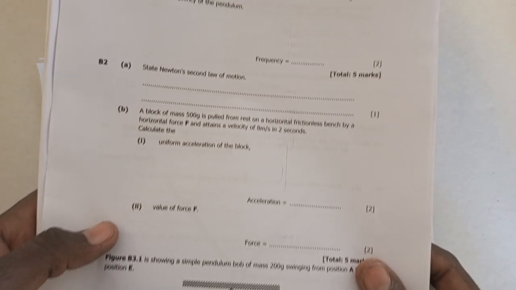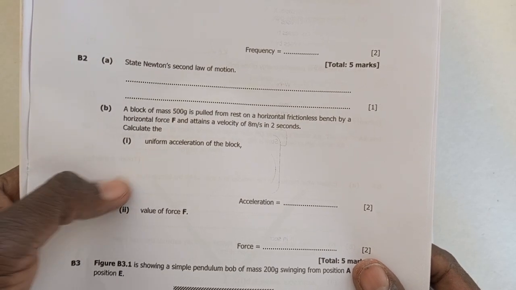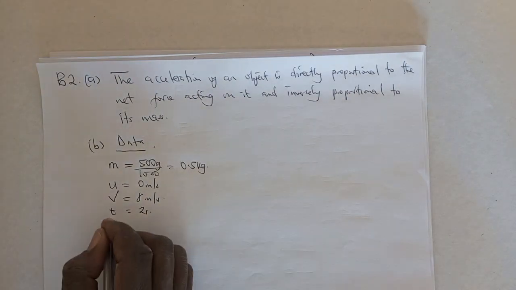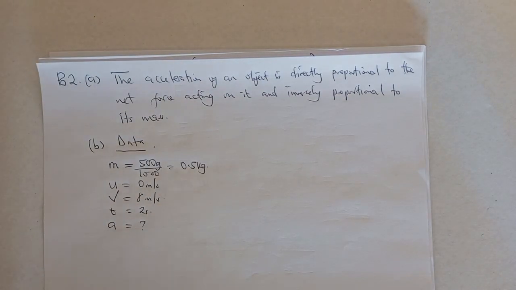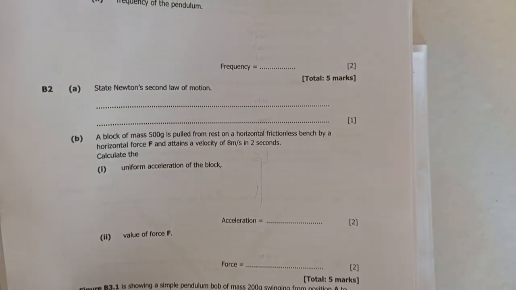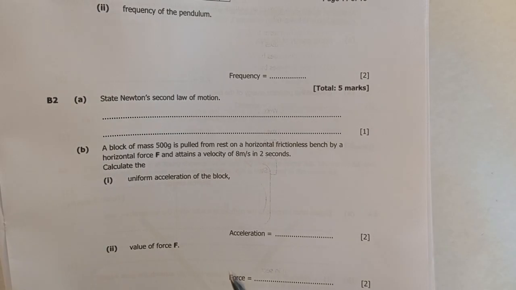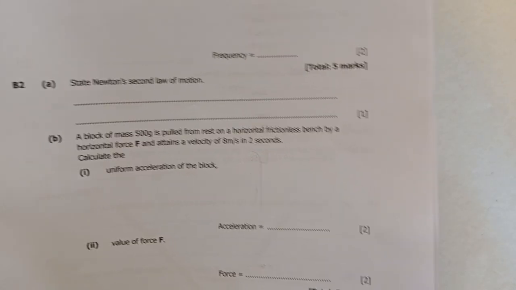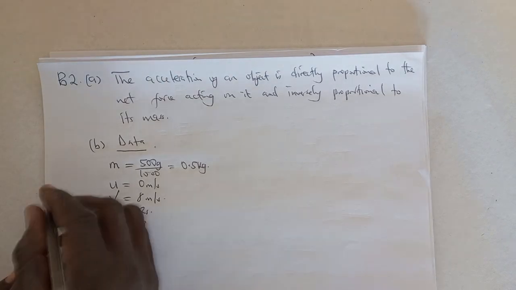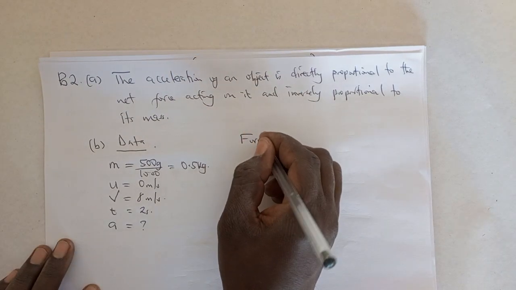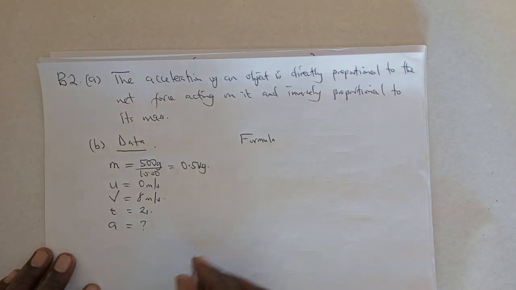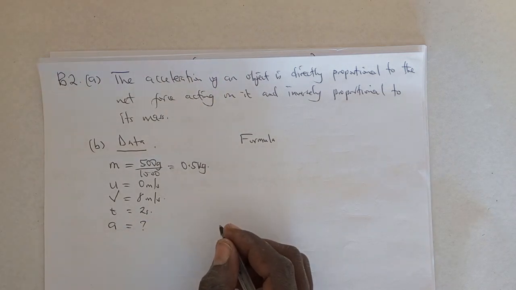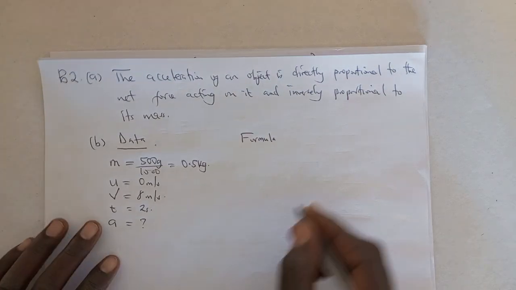So now what is the question demanding in Roman numeral 1? Uniform acceleration of the block. So acceleration of the block. Now, this is how you basically approach questions in physics, because the data helps you to find what is missing, and it also helps you decide which route you are going to use in arriving at the answer. Now you go to the formula, because we are looking at question B1, the uniform acceleration of the block.